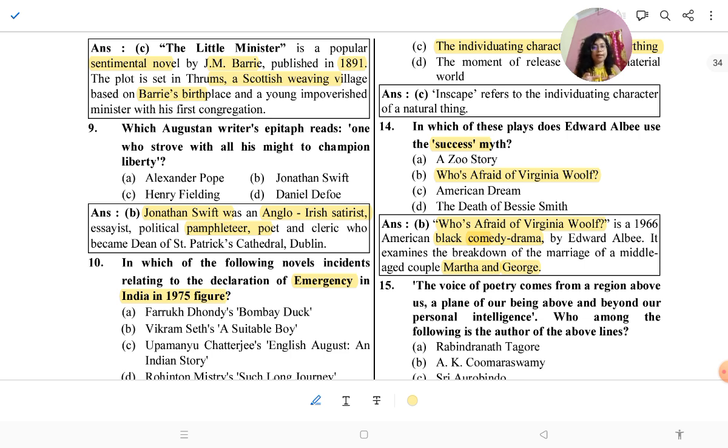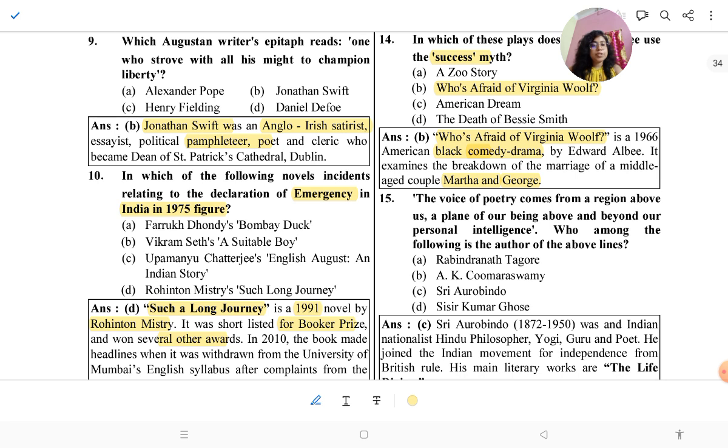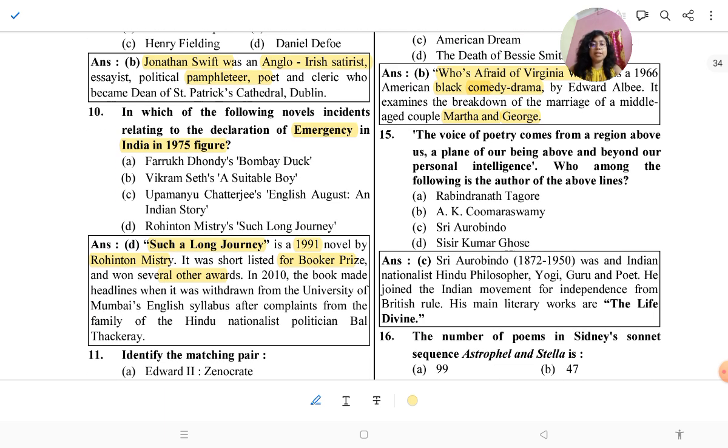Edward Albee took this line for his drama. So it is a story about the breakdown of the marriage of a middle-aged couple. They are childless, but they always make up stories about their son.